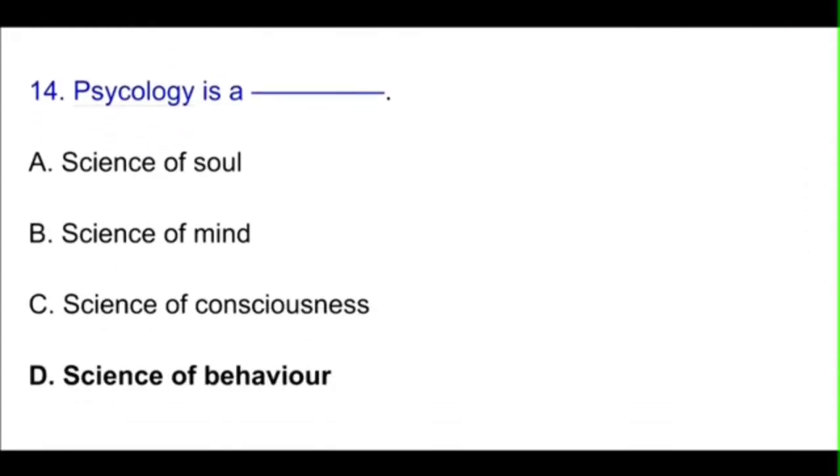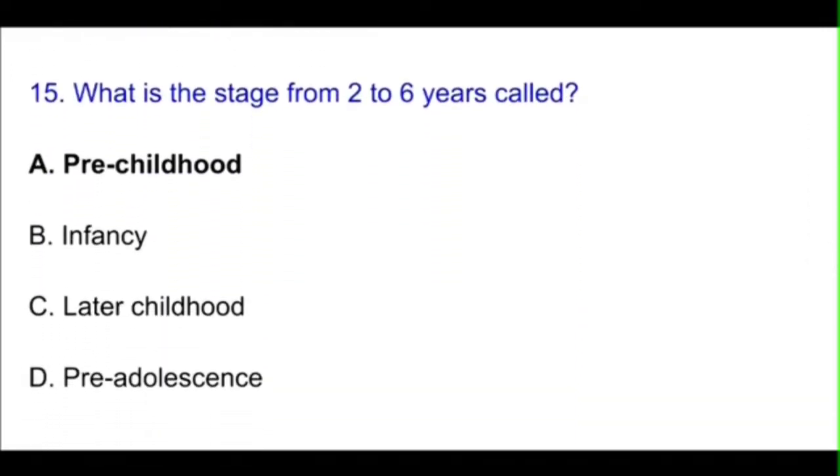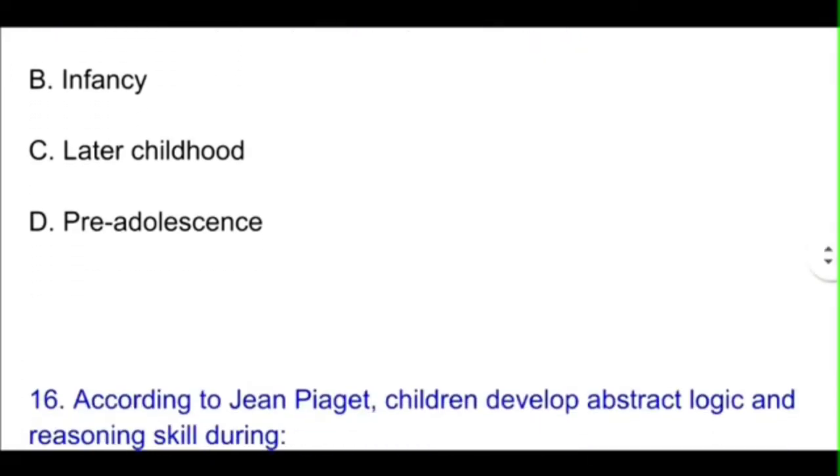Psychology is a... So psychology is a science of behavior. Okay, science of behavior, that is option D. Next question. Question number 15. What is the stage from 2 to 6 years called? So the correct option will be option A, that is pre-childhood. Okay, 2 to 6 years. Next question.